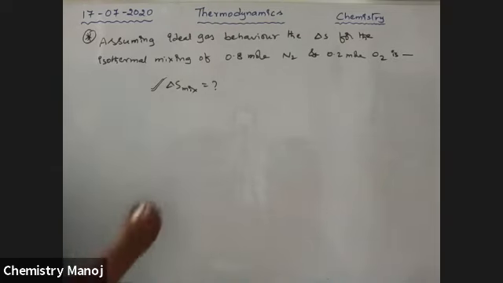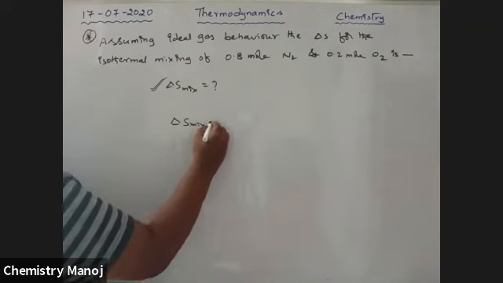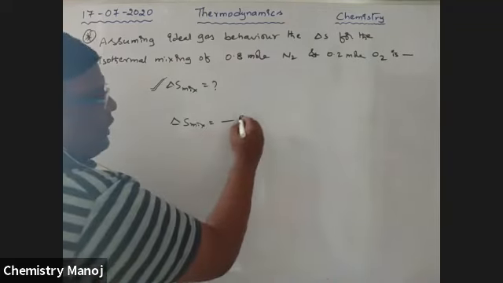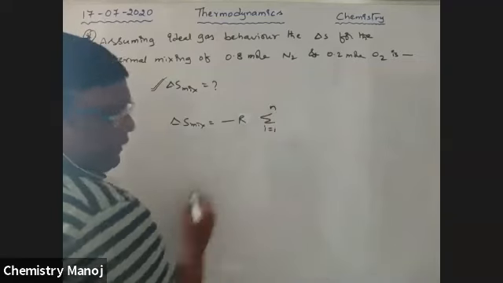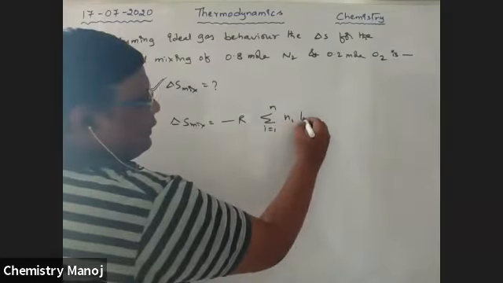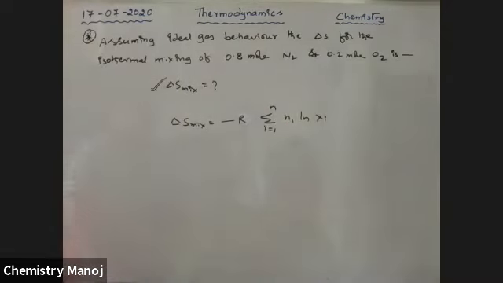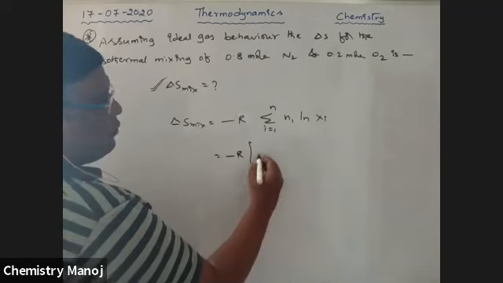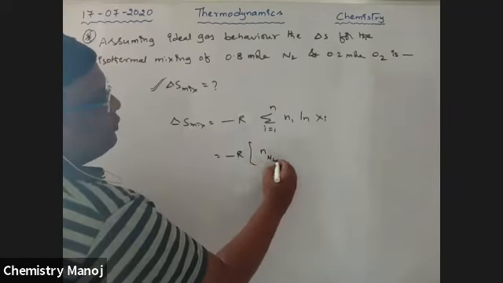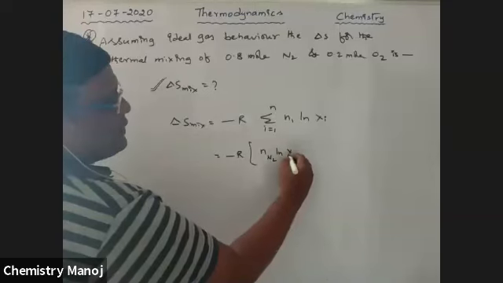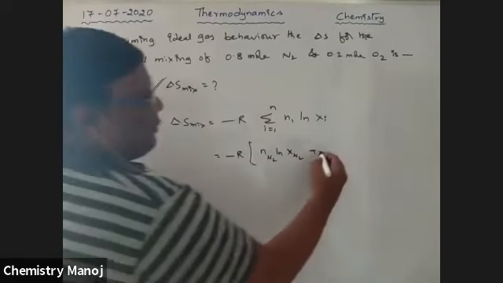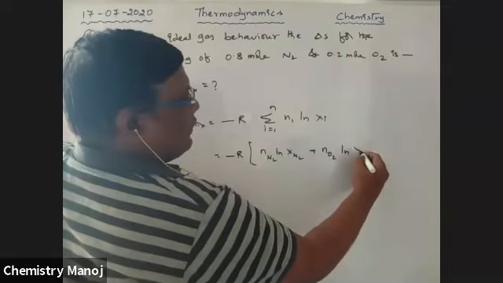There is a formula: delta S mixture is equal to minus R sigma i equals 1 to n, n i Ln X i. This formula we derived. So here two X's are taken. That is equal to minus R, number of moles of N2 times Ln of X N2 plus number of moles of O2 times Ln of X O2.